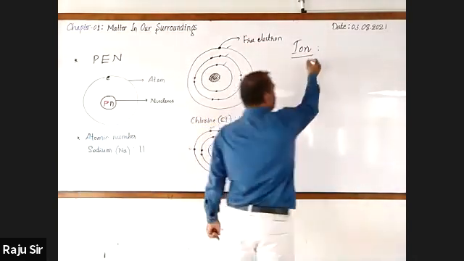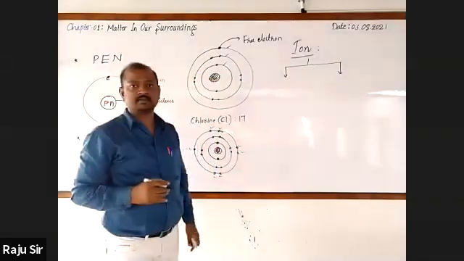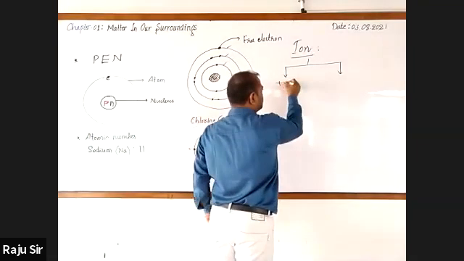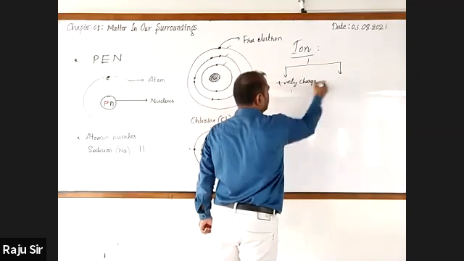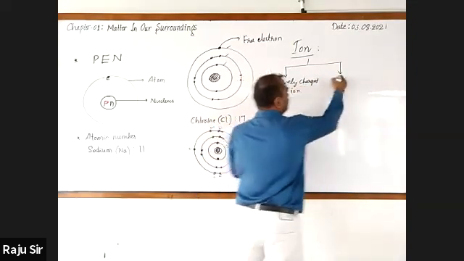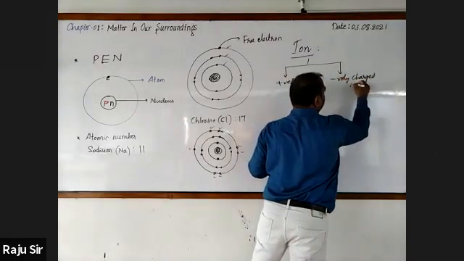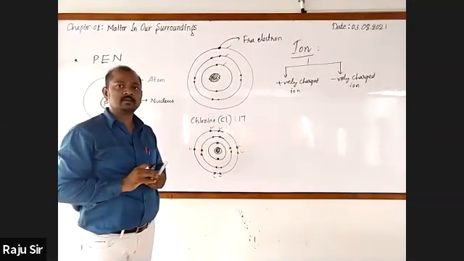Then there are 2 types of ions, positive and negative. The positively charged ion is called a cation.